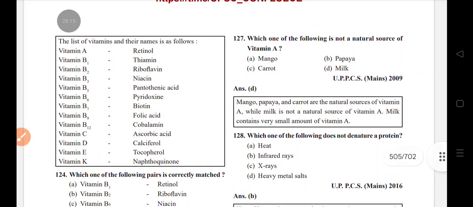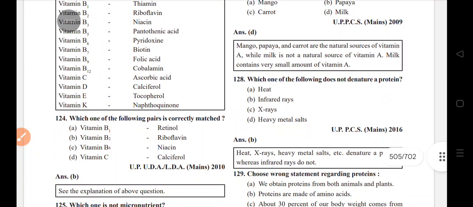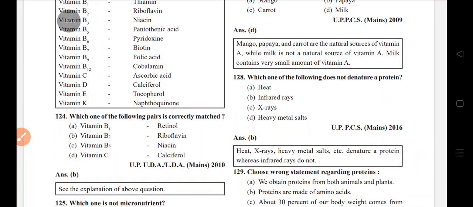Vitamin A, retinol; B1, thiamine; B2, riboflavin; B3, niacin; B5, pantothenic acid; B6, pyridoxine; B7, biotin; B9, folic acid; B12, cobalamin; C, ascorbic acid; D, calciferol; E, tocopherol; K, naphthoquinone. Correctly matched: B1 retinol? Correctly matched: B2 riboflavin.